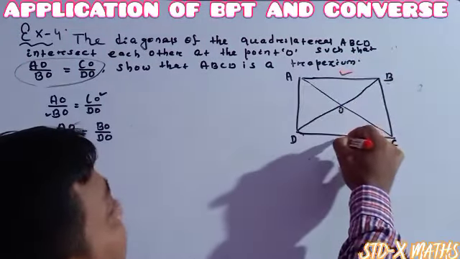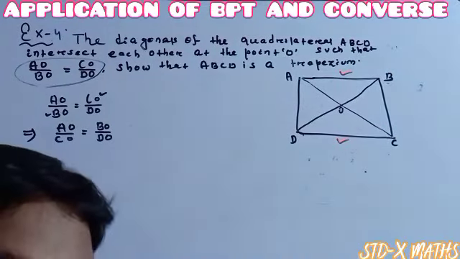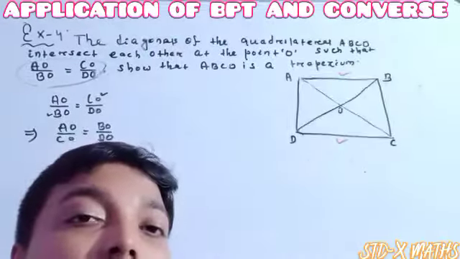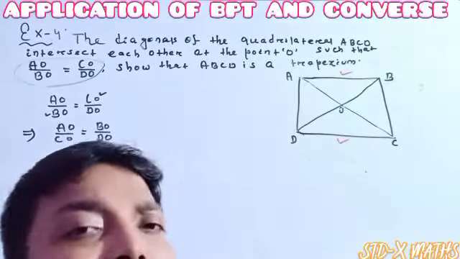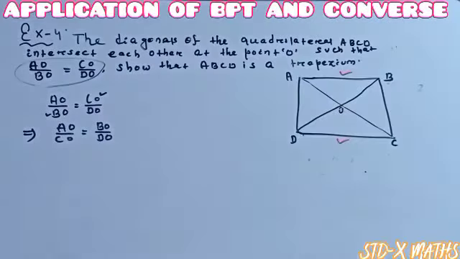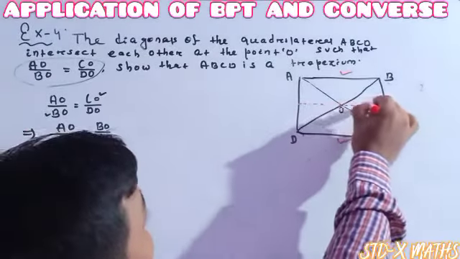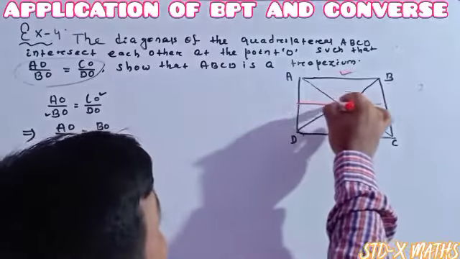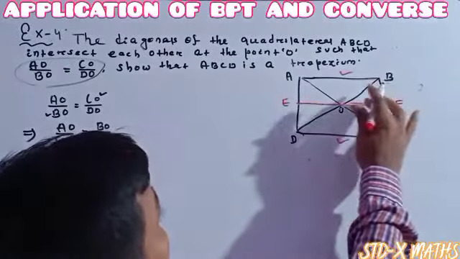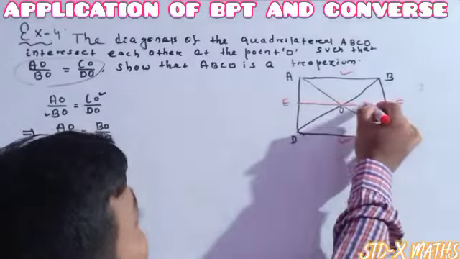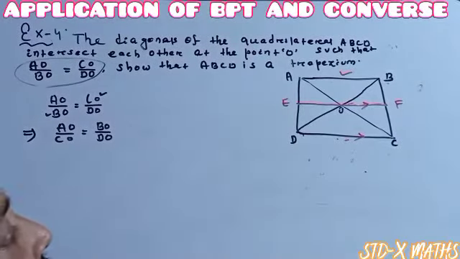This one should be parallel to this one. Whenever one pair of opposite sides is parallel, then we can say that the quadrilateral is a trapezium. See how to prove this. To prove this, we have to draw a parallel line. Suppose this is the parallel line, and its name is E, this one is F. This one is parallel to this one.